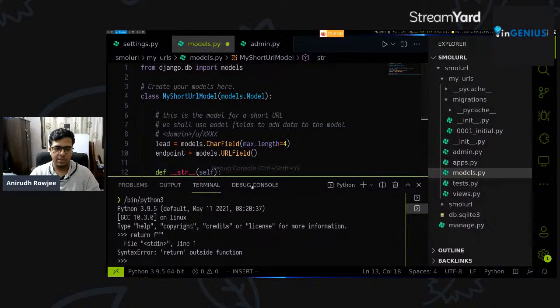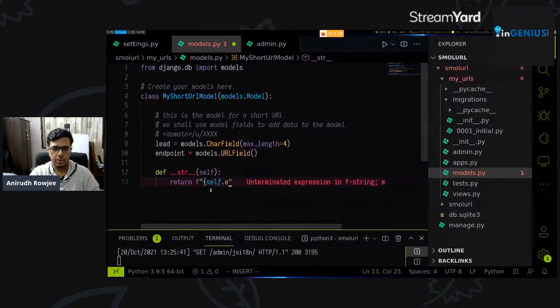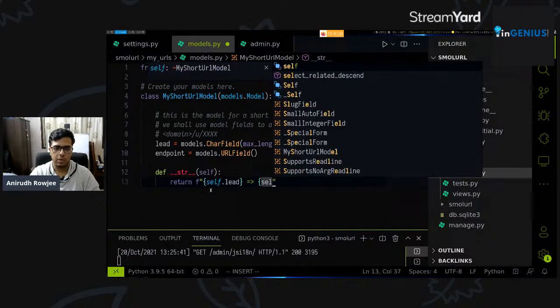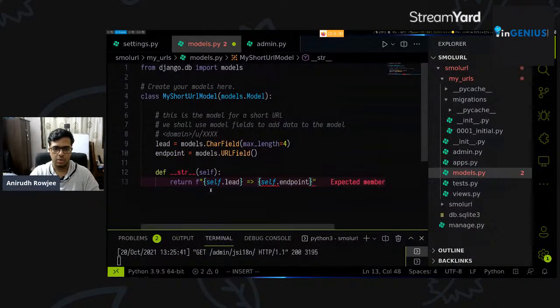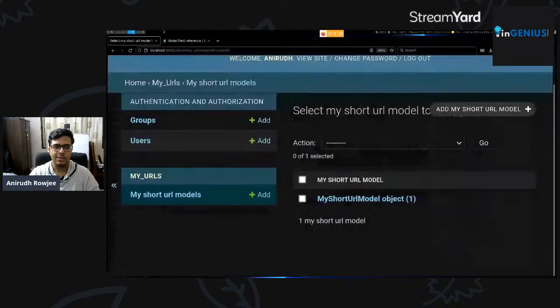Upon returning this formatted string, we wanted to have the details about self.lead, which we'll say leads to self.endpoint. Lovely. So now that we've saved this in the model file, this method should have been overridden here. So now you can see that it says ABCD leads to www.google.com.